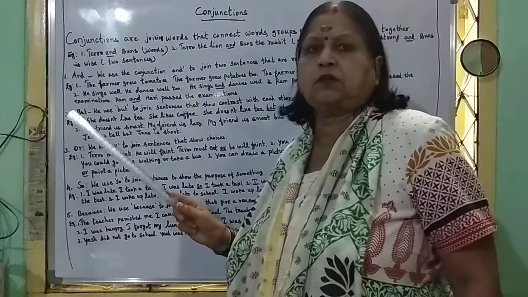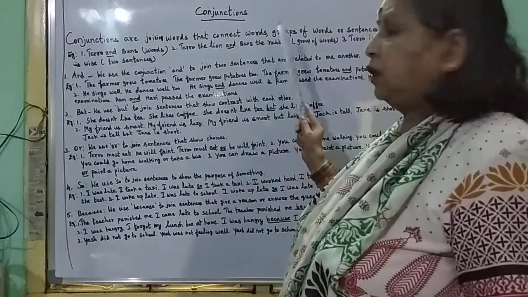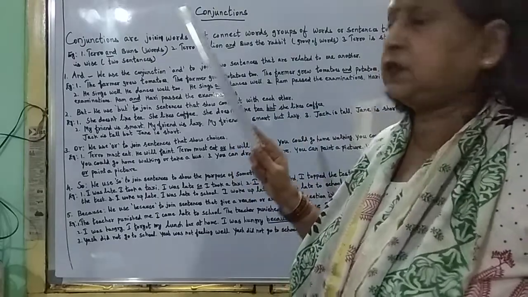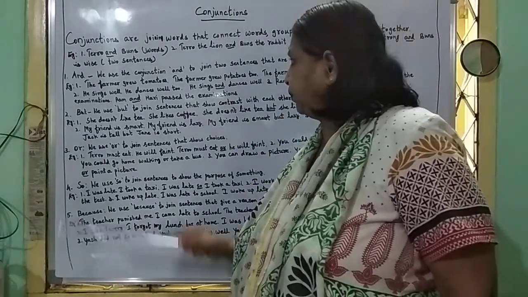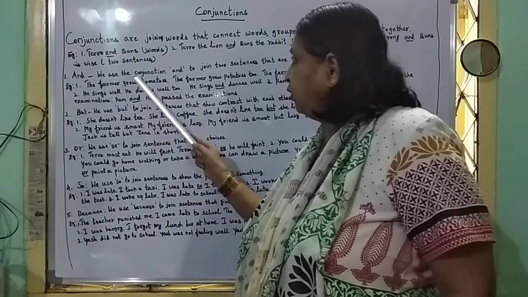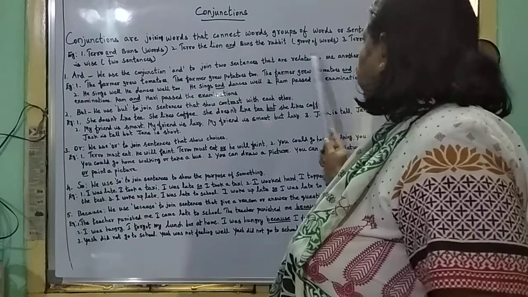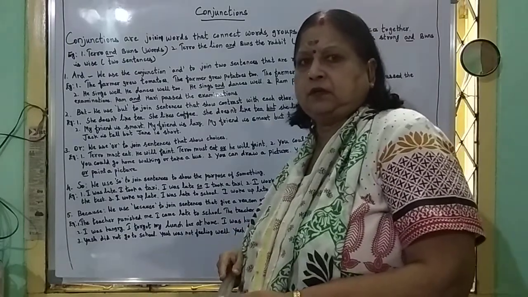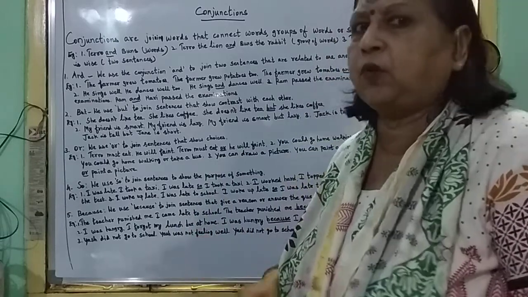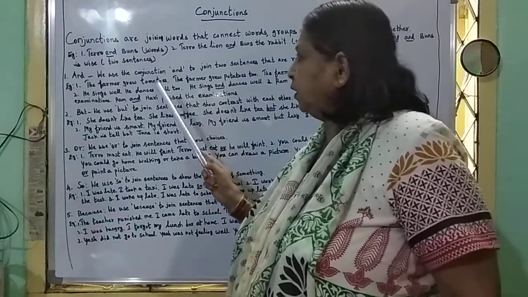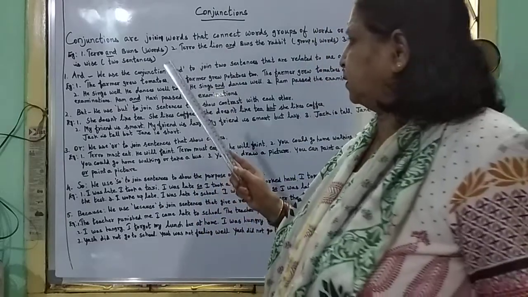Conjunctions are the words that connect words, groups of words or sentences together. And we use the conjunction and to join two sentences that are related to one another. A conjunction joins two sentences into one sentence.